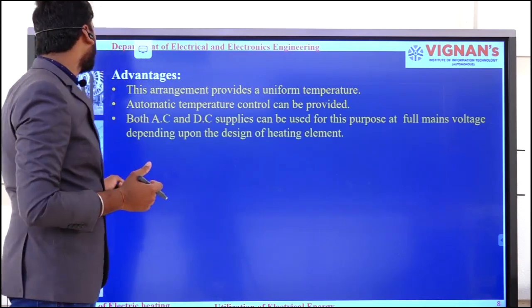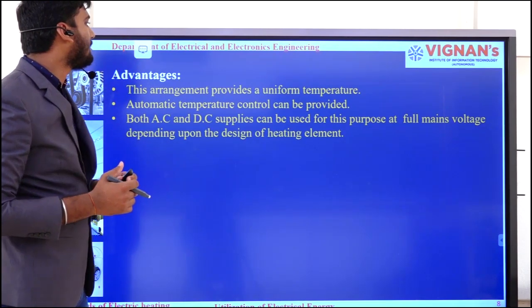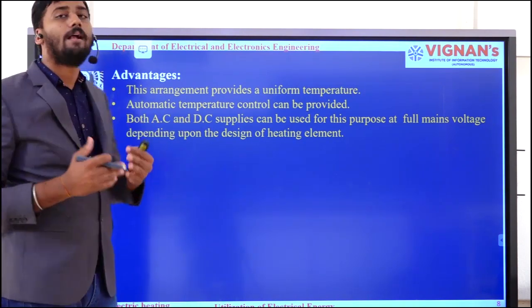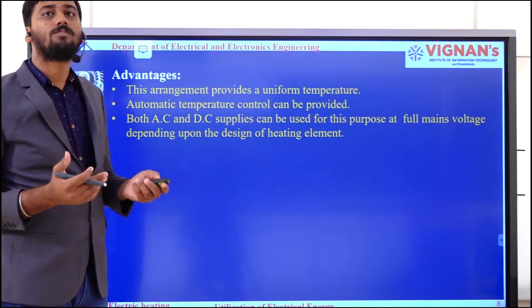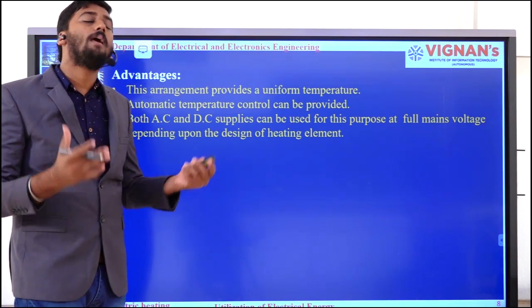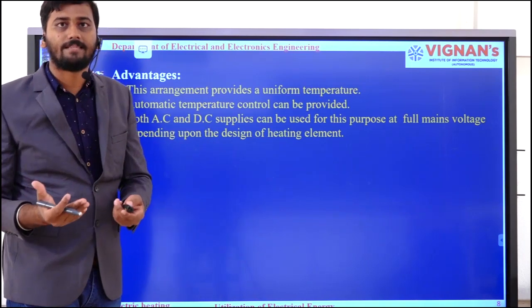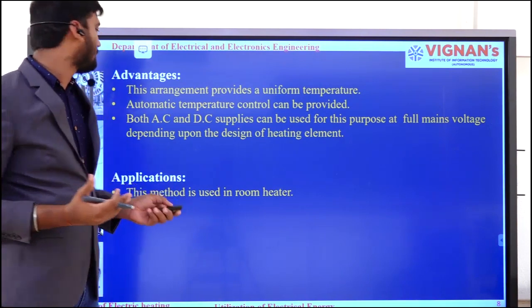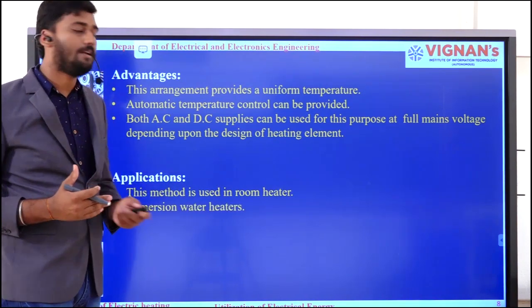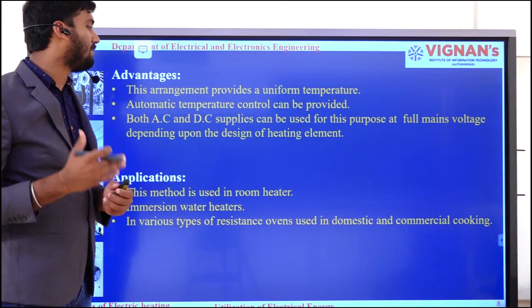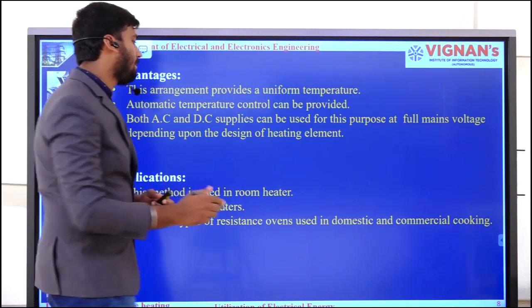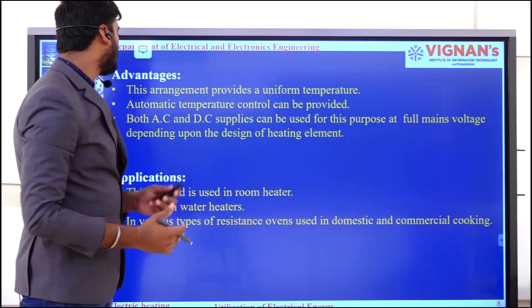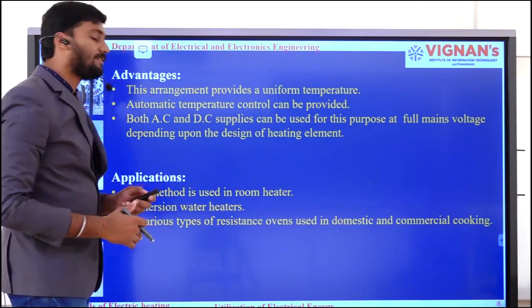Okay, moving on to the next one. Both AC and DC supplies can be used for this purpose at full mains voltage, depending upon the design of the heating element. That means I can use both AC as well as DC power supply, like we have used in the previous case. At the same time, in application, this is used in room heaters as well as immersion water heaters, and in various types of resistance ovens used in domestic and commercial cooking. In all these applications we are going to use this indirect resistance heating.